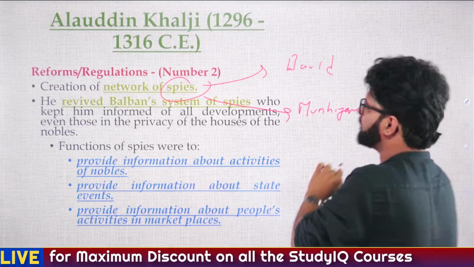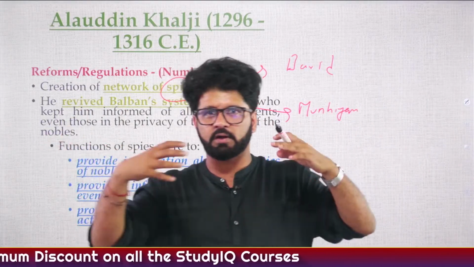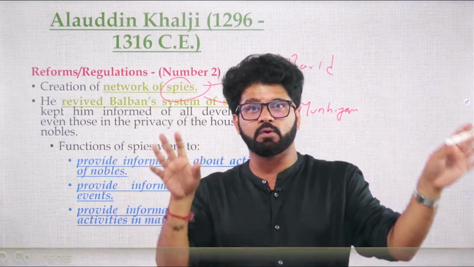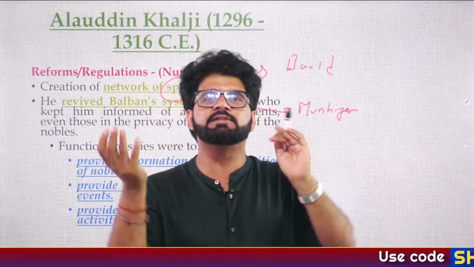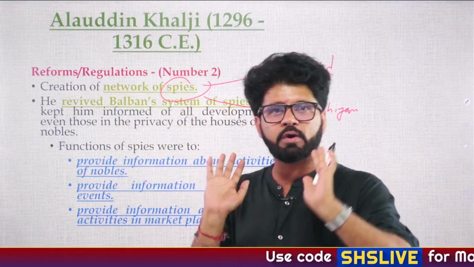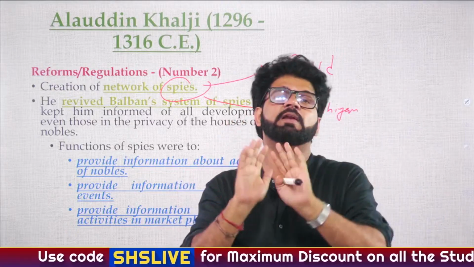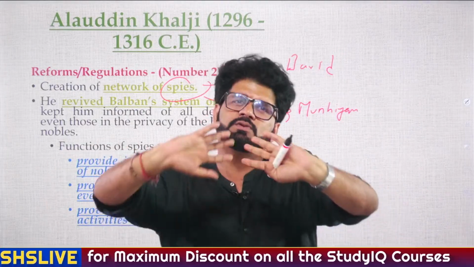Just like when somebody is coming to your home, you are a girl, some boy is coming, so the nearby aunties will be looking at who is coming, who is going. Similarly, he created his network of spies who will be having a look at all these nobles and whether they are having convivial parties or not. Convivial parties means when they're meeting for fun purpose.